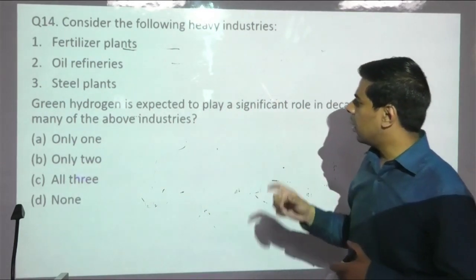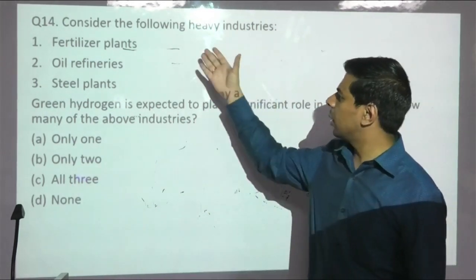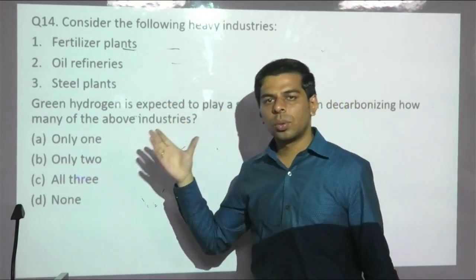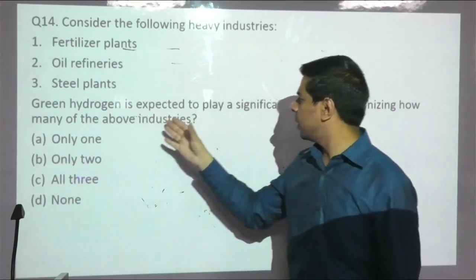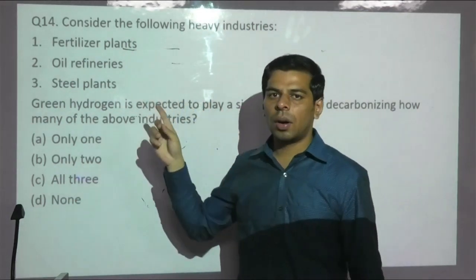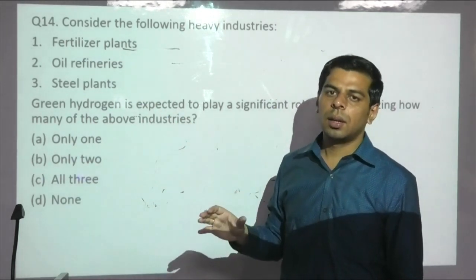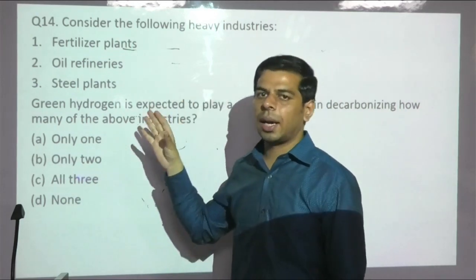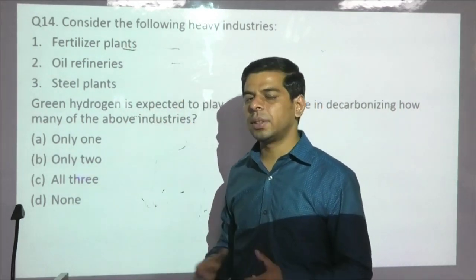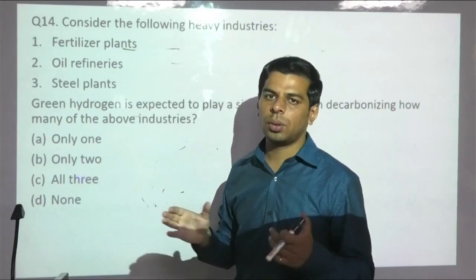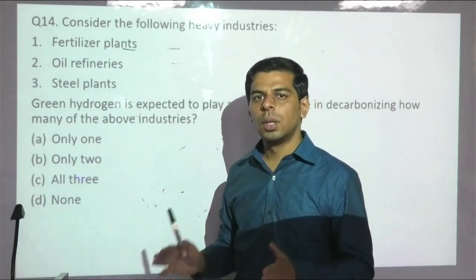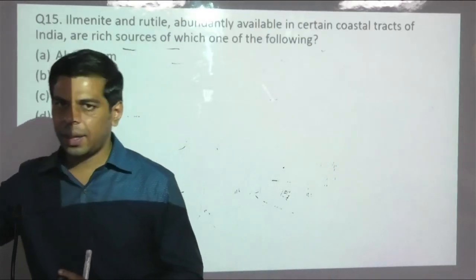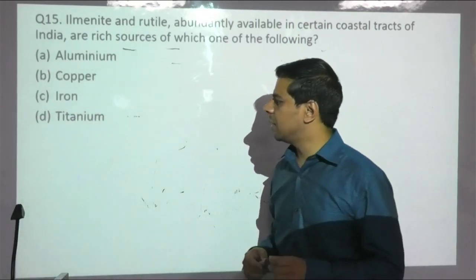Now coming to another question on green hydrogen, once again they have asked about heavy industries, fertilizer, oil, steel, because all are dependent on fossil fuel for energy generation. So green hydrogen is expected to play a significant role, because already it is giving tough competition, and the government's vision is to help in reducing these core industries' reliance on fossil fuel, because there are multiple reports which clearly highlight that heavy industries are the main contributor to the greenhouse effect, and it's imperative to substitute them with renewable energy. So once again you have to pick all three. So we are not finding any questions apart from the all-three options in this particular section.